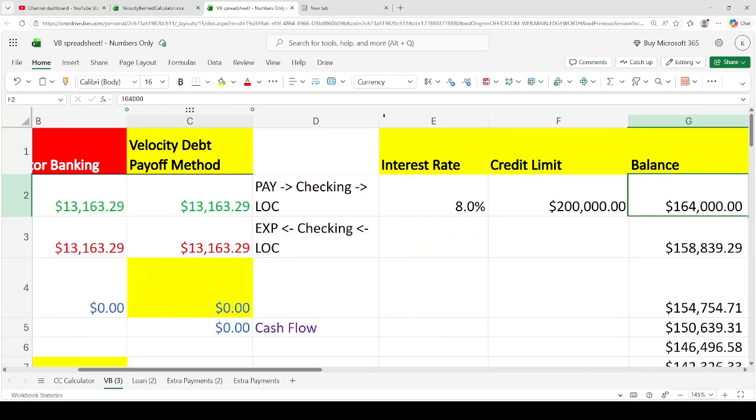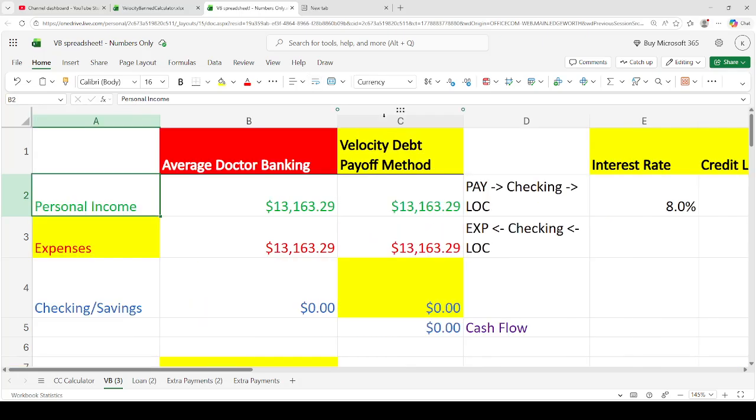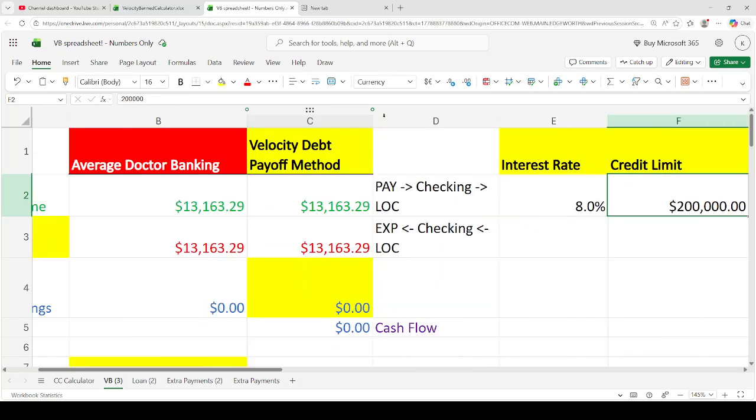And the cool thing about this line of credit is that you can go to a bank's website, click a button, and they'll just dump money into your checking account in an instant, right? They'll just do it in an instant. That's true for most banks, not all of them, depending on how they've structured things. You might have to wait a day or two. No, actually, that's not true. Maybe the balance will update a day or so later.